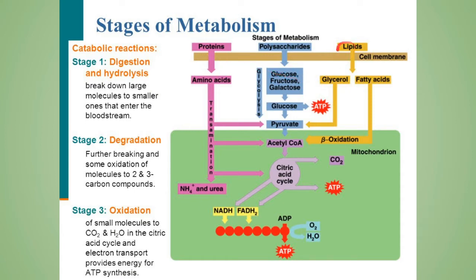Next is lipid metabolism. The lipids are converted into glycerol and fatty acids, and then by beta oxidation it follows the same pathway. The proteins are converted into amino acids, and they are the main body building units of the body. So this was the overall view of metabolism.